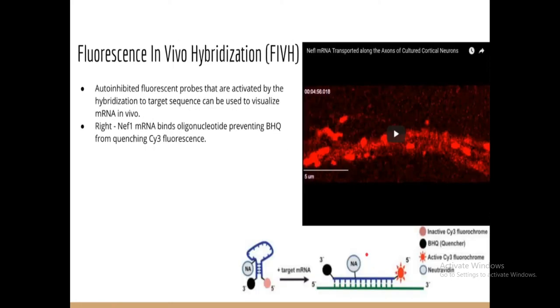Fifth, fluorescence in vivo hybridization. We took a live example of this technique, where auto-inhibited fluorescent probes, when activated by hybridization to the target sequence, can be used to visualize mRNA in vivo. So this is a very useful tool to visualize mRNA. In vivo means inside the cell, the live cell, and you can identify the mRNA, also with the addition of fluorescence probes like the Cy3 fluorochrome.